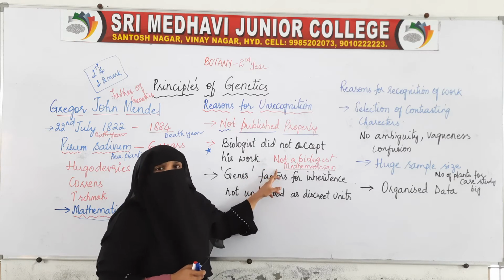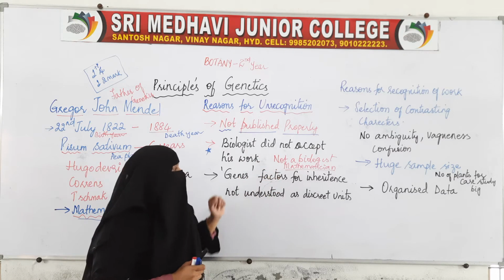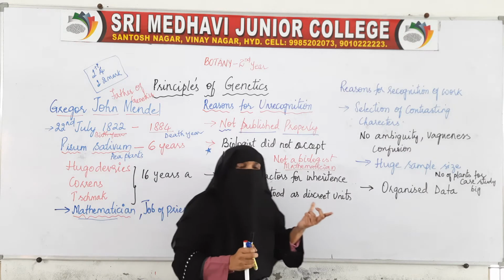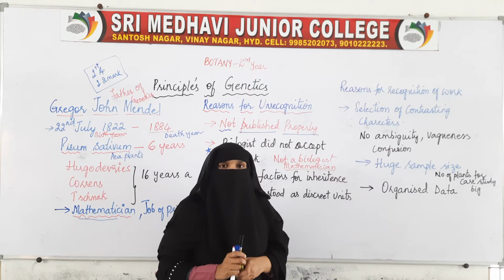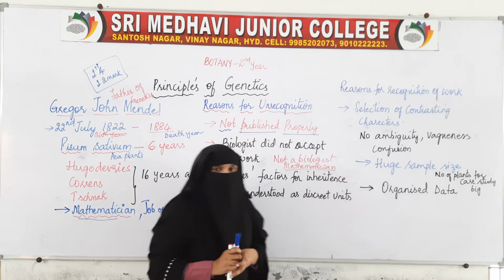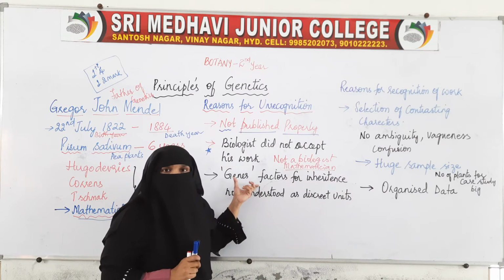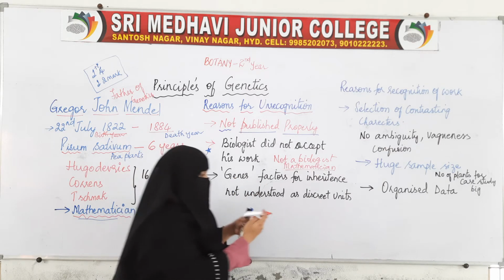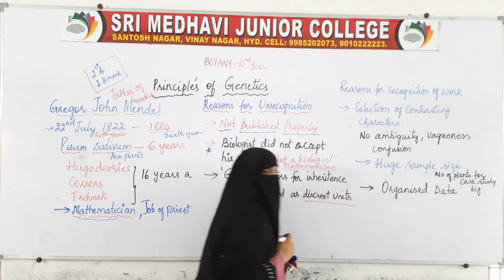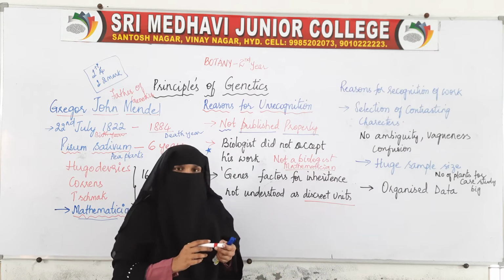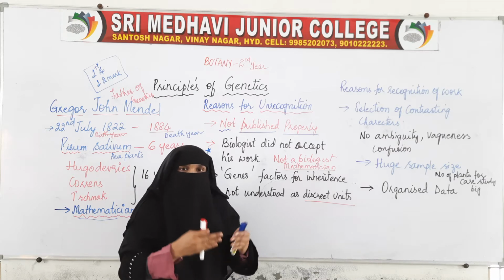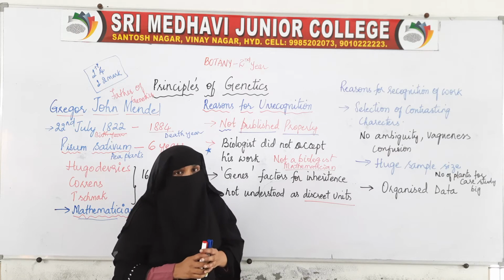And the third factor, that is what we said, genes are the factors which are responsible for inheritance. At that time, he called the genes discrete units. He said that there are some discrete units which are responsible for the inheritance of the characters.